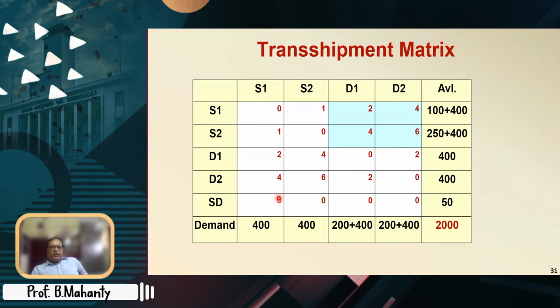So 2, 4, 4, 6, 2, 4, 4, 6, 0. But this matrix is the transpose of this matrix, because these two fours are the same. It looks like the same matrix, but in reality it is not the same matrix. It is the transpose of this matrix. Anyhow, so 0, 1, 1, 0 and 0, 2, 2, 0. All right, and SD has all zeros for the costs. Right, so this is how the transshipment matrix is obtained.